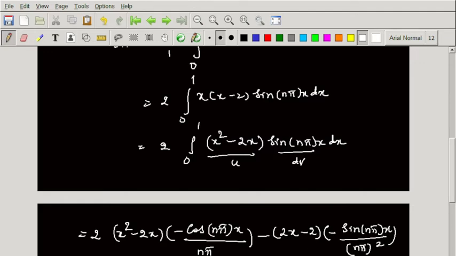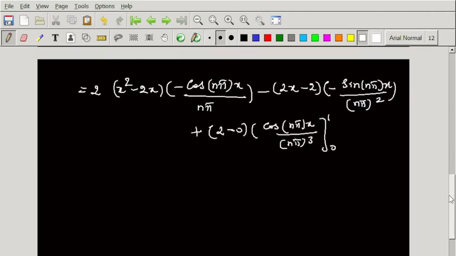So we write it as cos n pi x divided by n pi power 3, with the limit 0 to 1. Here, open bracket. Now we apply the upper limit. Instead of substituting and simplifying the terms, we substitute this one directly.